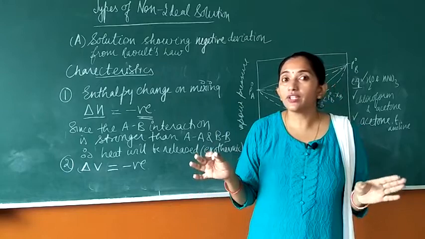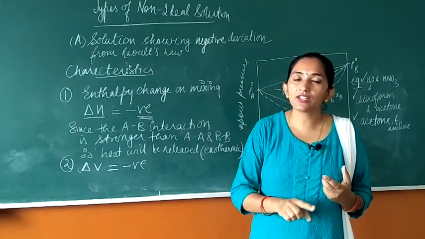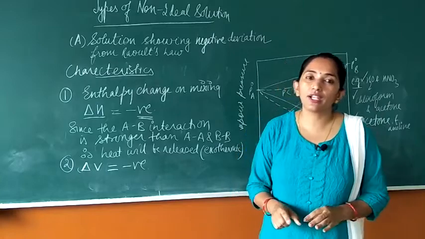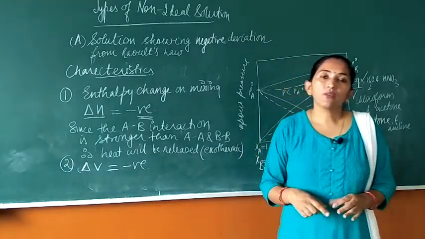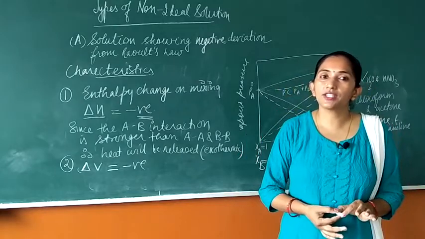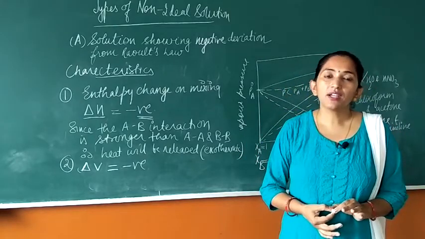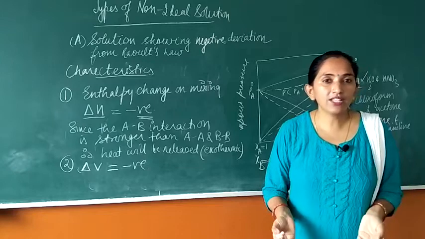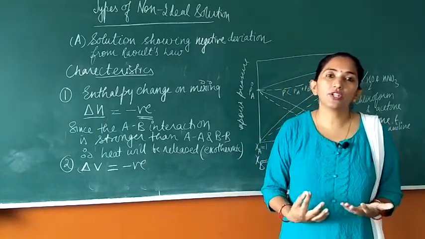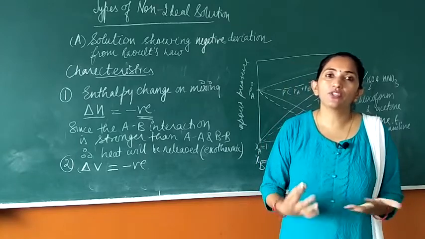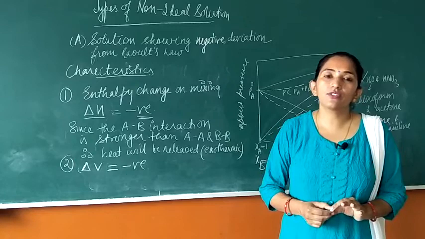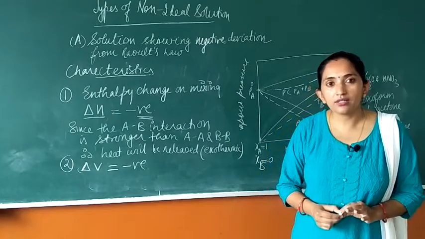These three interactions are there: AB interaction, AA and BB interaction. The AB interaction is of greater magnitude. So the escaping tendency of these two components is going to decrease, and hence less vapors will be formed of these two components, and therefore the partial pressures of the two components, and finally the total vapor pressure of the solution, is going to decrease, right?